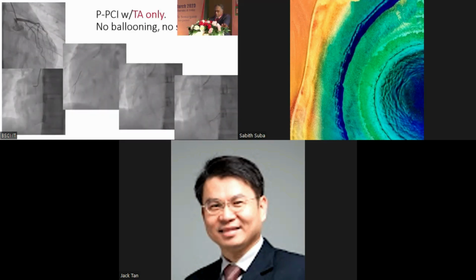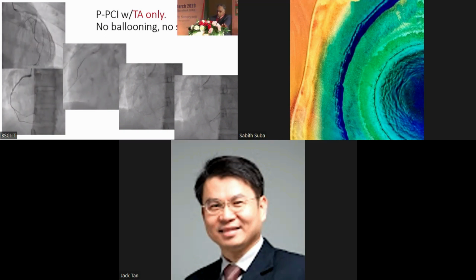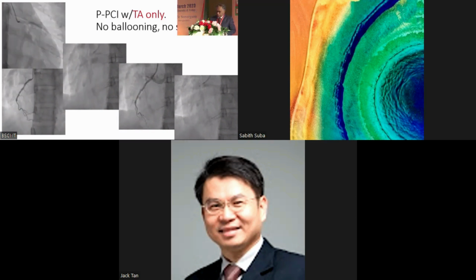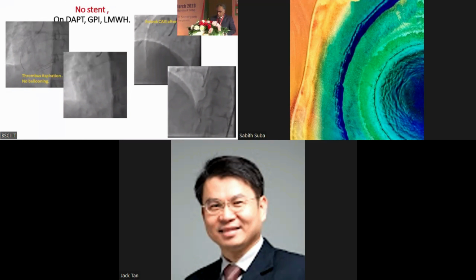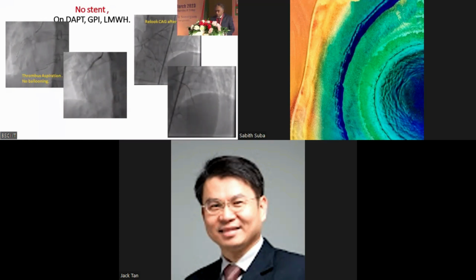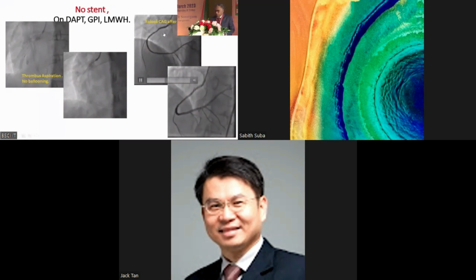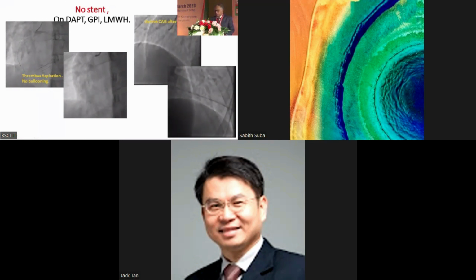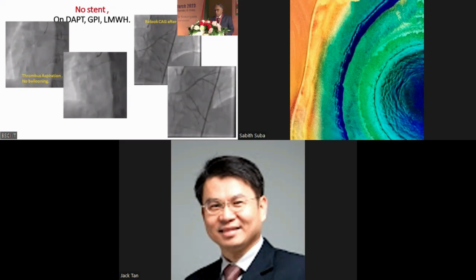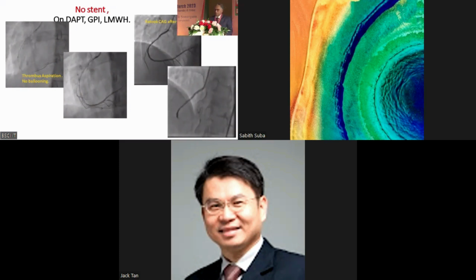In other circumstances, a young patient, where the RCA was totally occluded, wiring failed to establish TIMI3 flow or TIMI2 flow. So we did the thrombus aspiration, and after thrombus aspiration, without any pre-dilatation, without stenting, TIMI3 flow was established. And on the right side, you see the relook angiogram after 3 days. The segment that the wire occluded is bigger than the other segment of the artery, and the patient remained all right without any stenting.